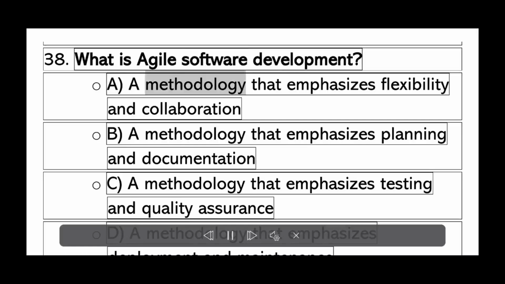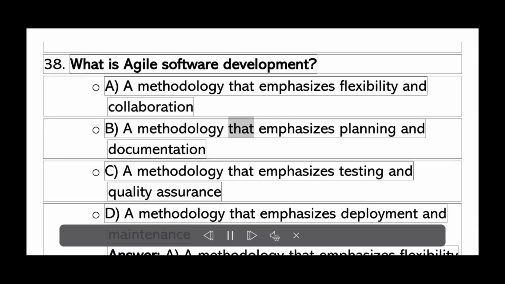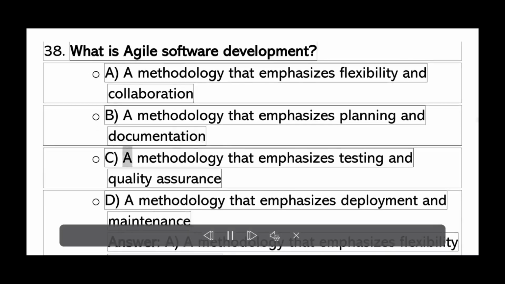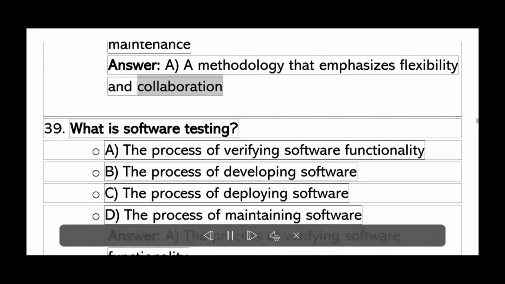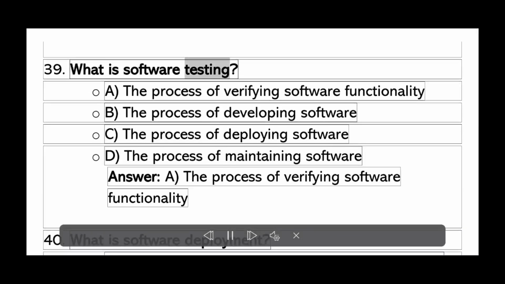What is agile software development? A. A methodology that emphasizes flexibility and collaboration. B. A methodology that emphasizes planning and documentation. C. A methodology that emphasizes testing and quality assurance. D. A methodology that emphasizes deployment and maintenance. Answer A. A methodology that emphasizes flexibility and collaboration.